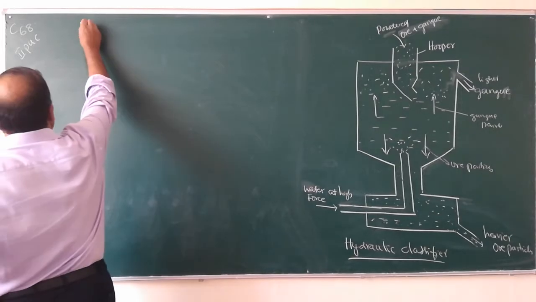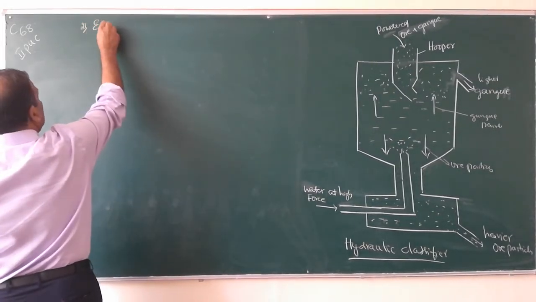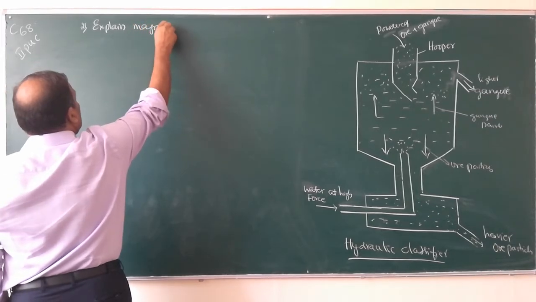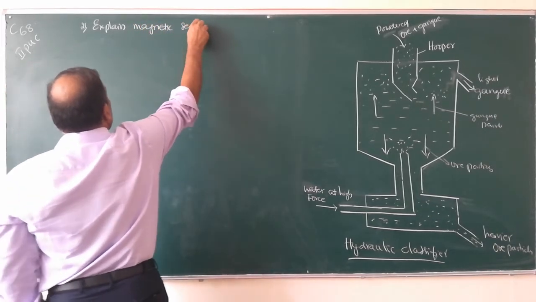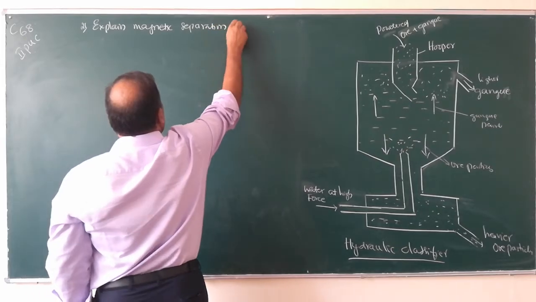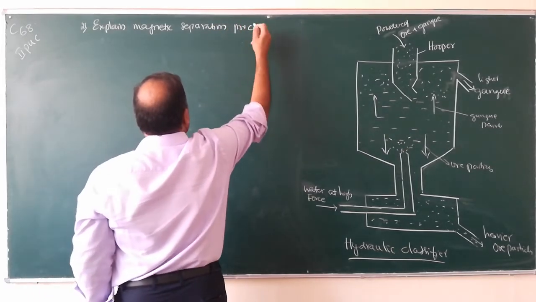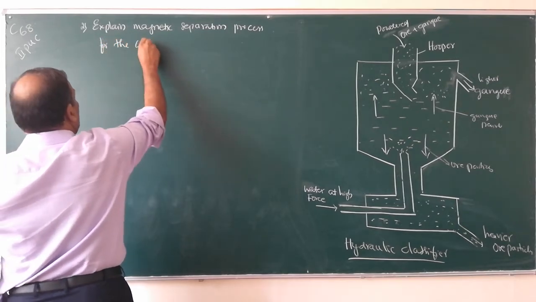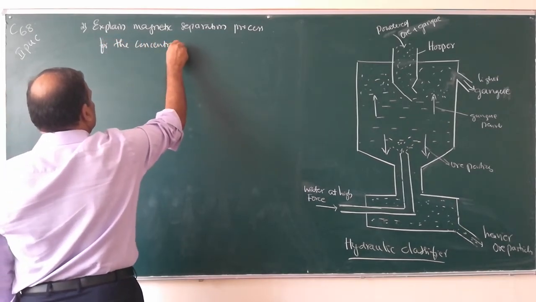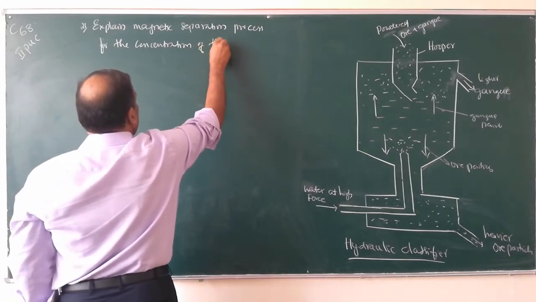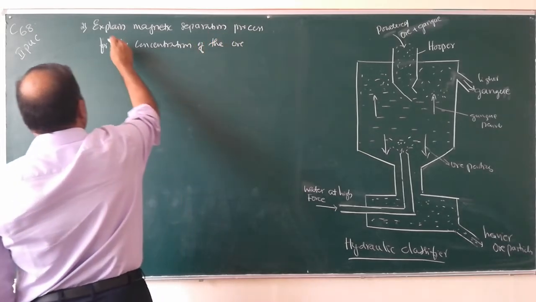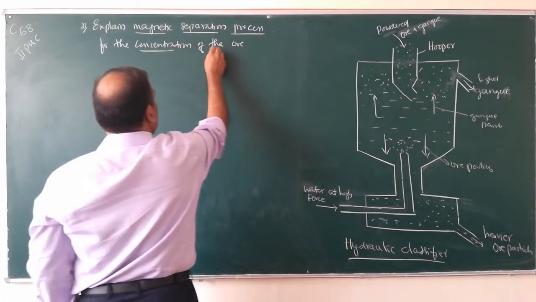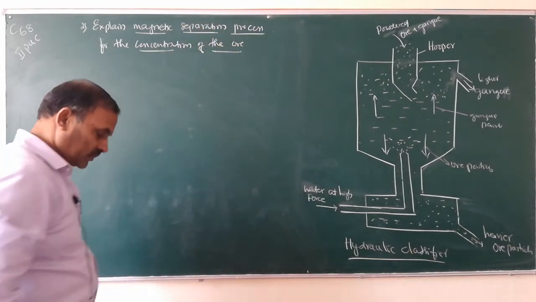Write down. Number 2, explain magnetic separation process for the concentration of the ore. Explain magnetic separation process for the concentration of the ore.